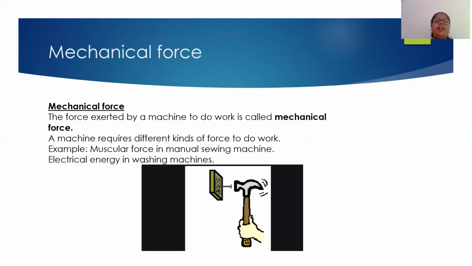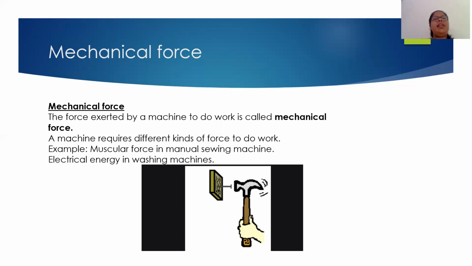Another type of contact force is mechanical force. Now you all have studied about machines. The machines are of two types: simple machine and complex machine. Whenever force is exerted by a machine to carry out or complete any work, this kind of force will be termed as mechanical force.